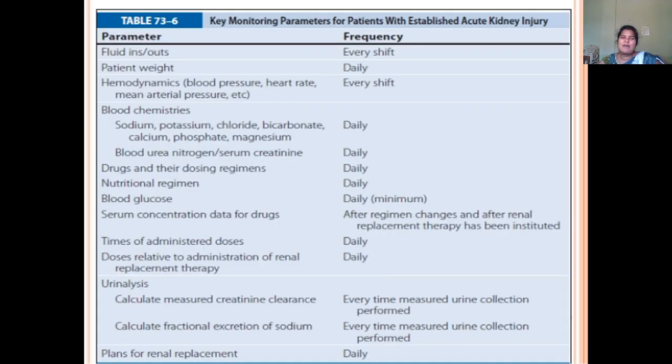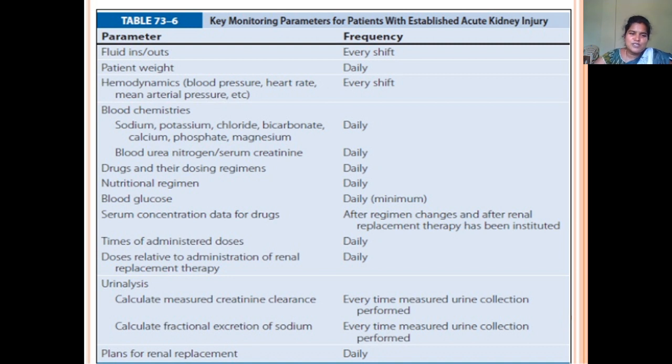Some of the key parameters for a patient with established acute kidney injury: fluid in and out, which we have to monitor every shift, and patient weight daily. Hemodynamics, that is blood pressure, heart rate and mean arterial pressure, should be monitored every shift when there is acute kidney injury. Sodium, potassium, chloride, magnesium and phosphate levels, blood urea nitrogen and serum creatinine levels will also be monitored daily.